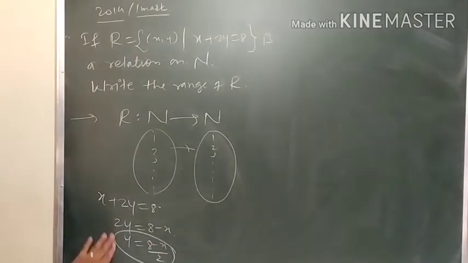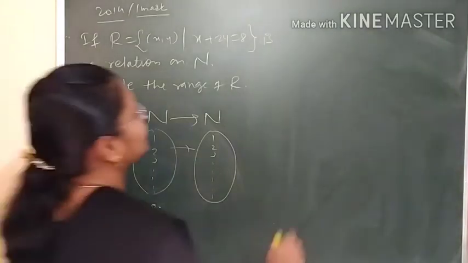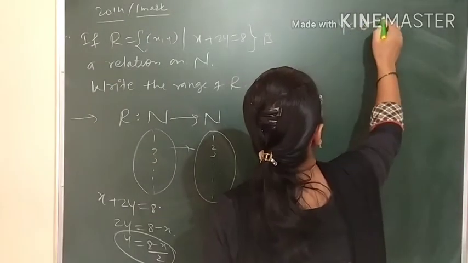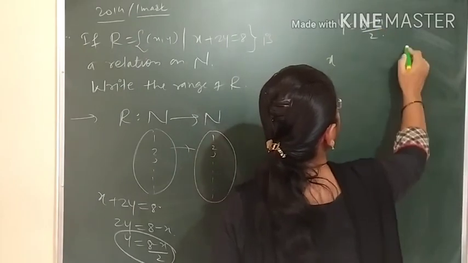As we change the value for x, we'll get the value for y. So y equals 8 minus x by 2. Here I will write x and here I will write y.